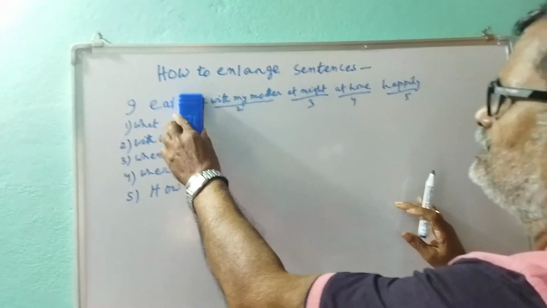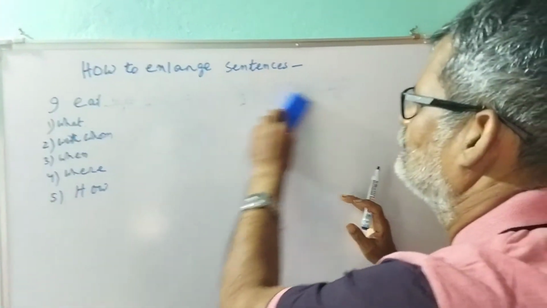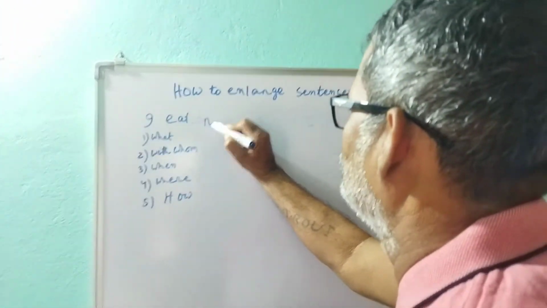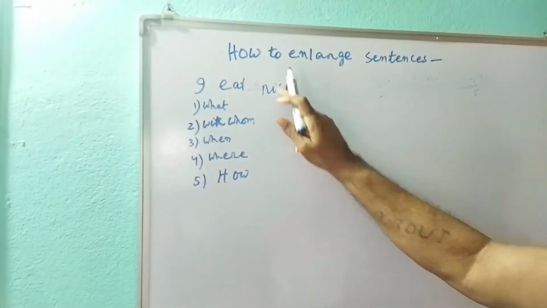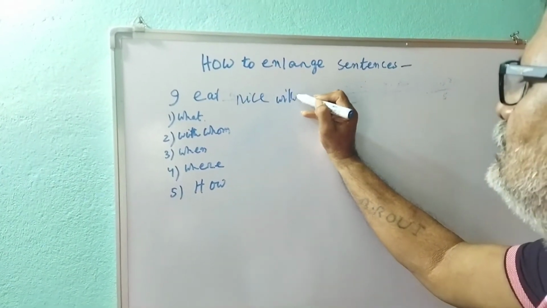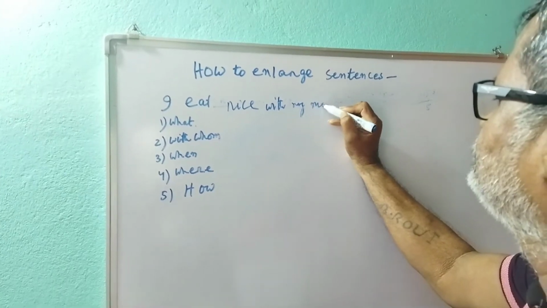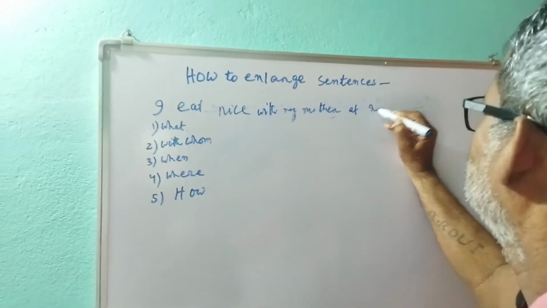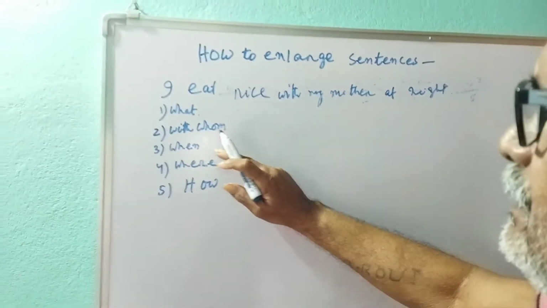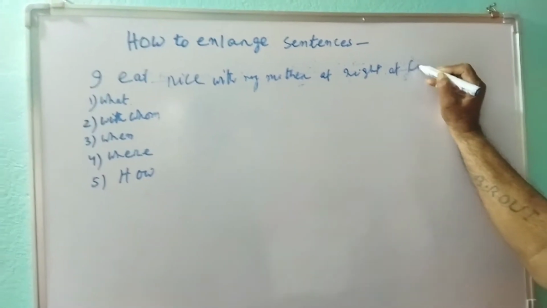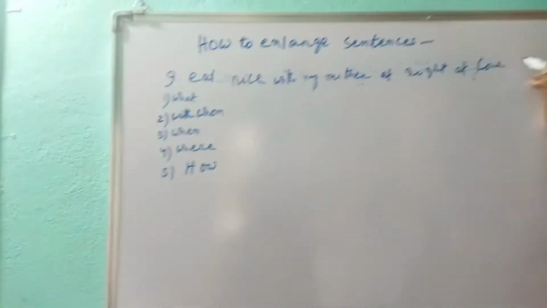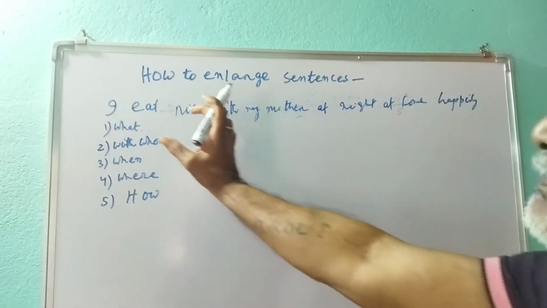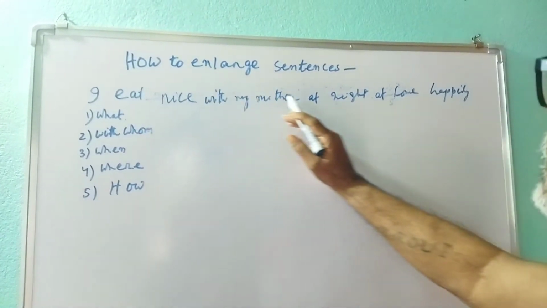Suppose this is your smaller sentence. Again I am telling you. First ask question, what? Suppose here you write down rice. What? Rice. With whom? With my mother. When? At night. Where? At home. And how did you eat? How? Happily. So, a small sentence that is subject verb, you can expand it into a longer one.